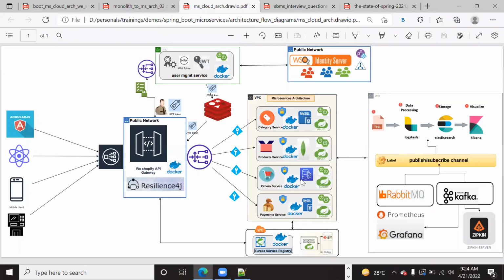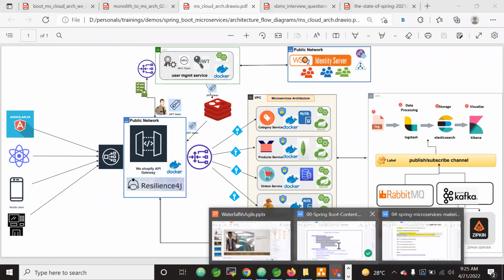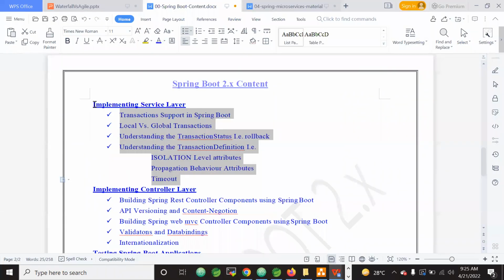This is a very famous question, and 100% the candidates don't answer this question if they don't have proper knowledge of event-driven architecture. That's where Kafka and then RabbitMQ came into the picture. Maybe I'm speaking slightly tough words to you at this moment, but I'm just setting the expectation of what you will learn in this course.